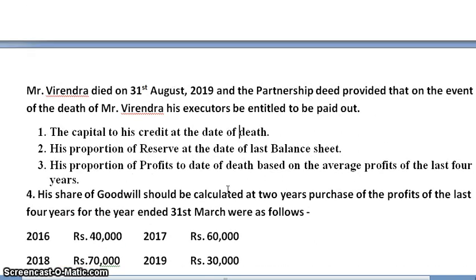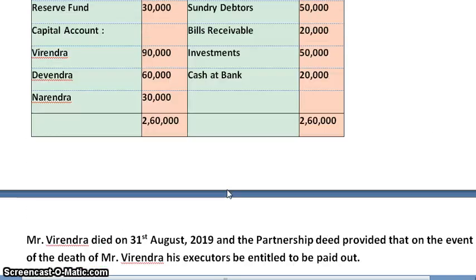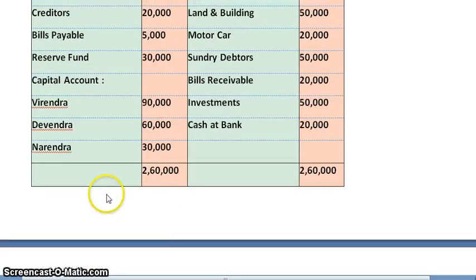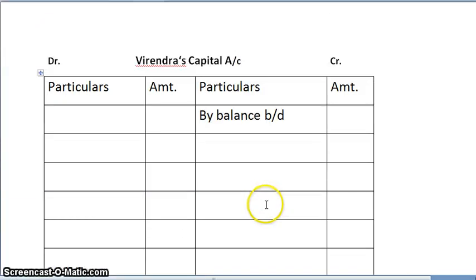So let us start solving the problem. First, we need to get the capital to his credit. So Virendra's capital is 90,000. So we'll make a note of that. In Virendra's capital account, by balance brought down 90,000.